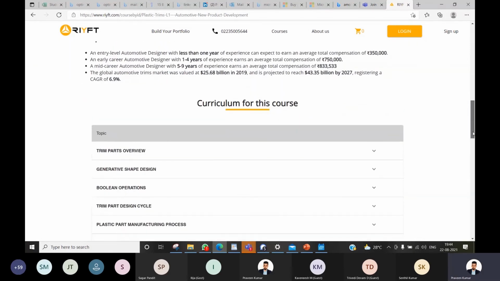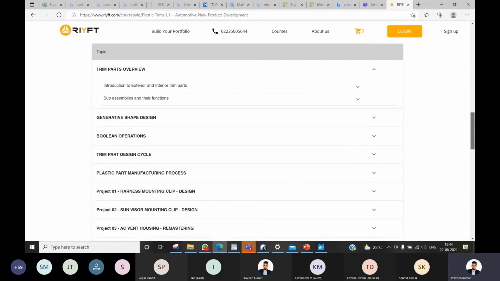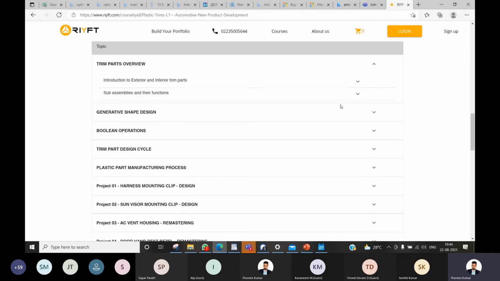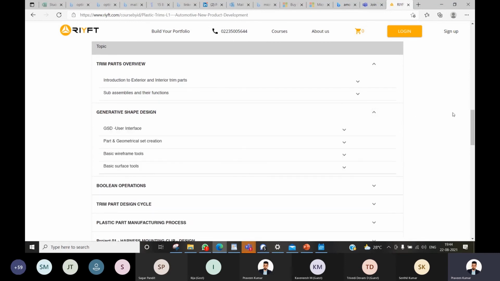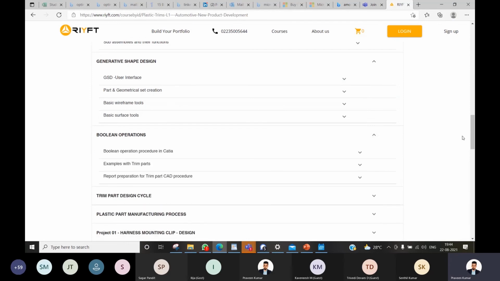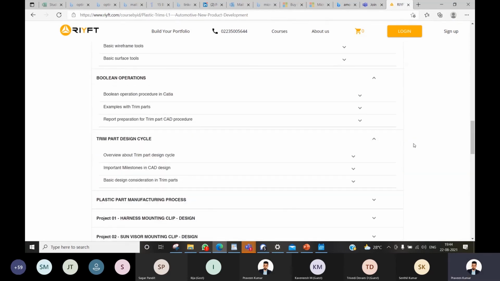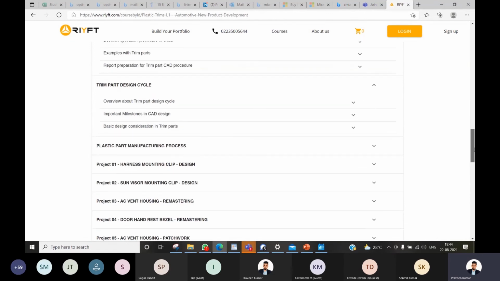Okay, so what are you going to learn here? You're going to learn what a trim is, what sub-assemblies are, and the trim overviews. We'll teach you basic shape design up to advanced. Boolean operations: as a plastic trims engineer, Boolean operations are very much used. You should have very good knowledge of Boolean operations and your trim design cycle. So this shows what you are going to learn in the program.